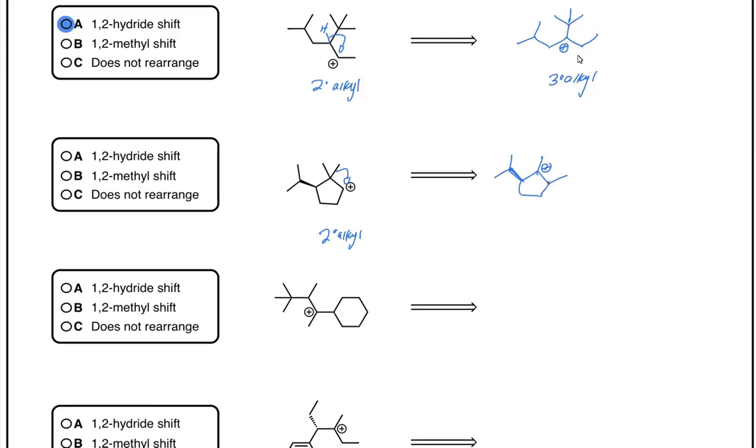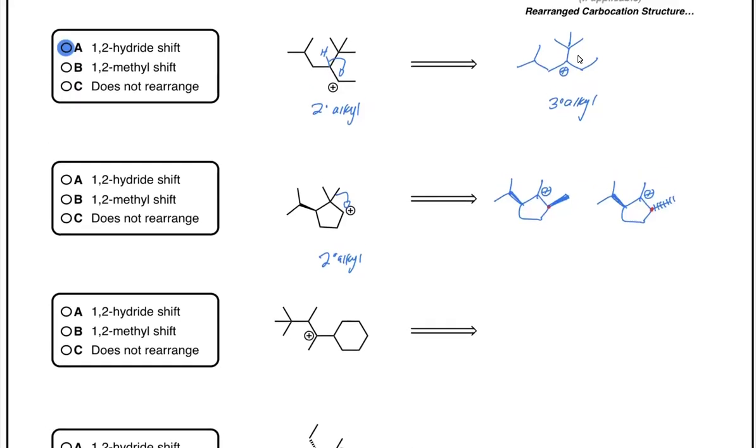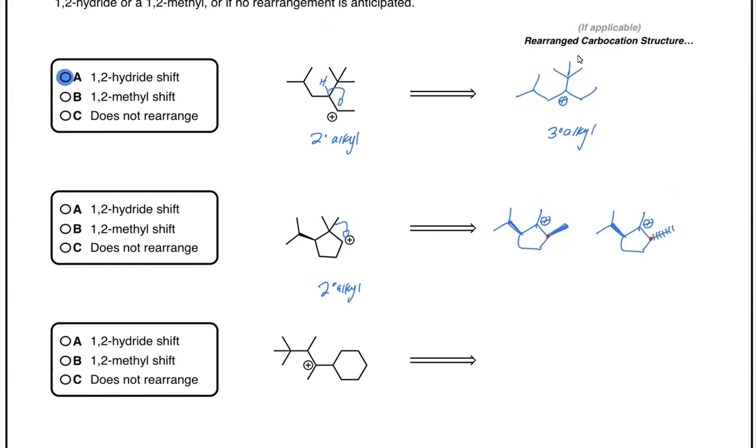Now pausing, notice that as a result of that rearrangement, we formed a chiral carbon. When that methyl group shifts over, if I'm creating a chiral carbon, that methyl group can shift from above or below the plane, which creates different stereochemical situations and structures. Now that could also happen potentially with hydride shifts as well. Looking back at the very first example, when we shifted over the hydride, we didn't generate a chiral carbon, but that H could have shifted from above or below the plane. It's just not relevant because it didn't generate a chiral carbon. But when we did this methyl shift, we did generate a chiral carbon, and therefore we should acknowledge that it could have shifted from below or above the plane.